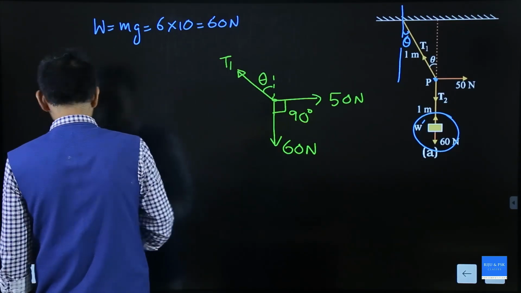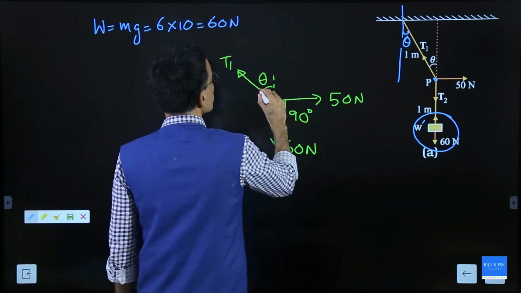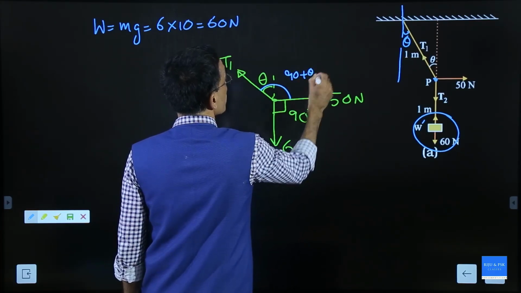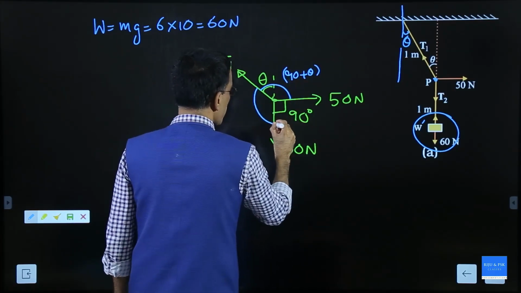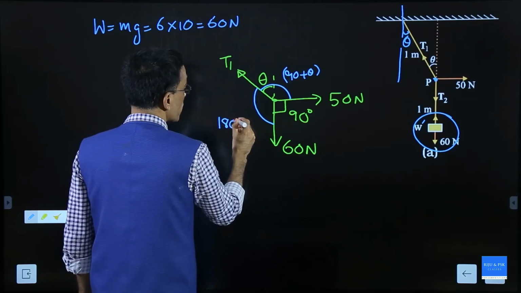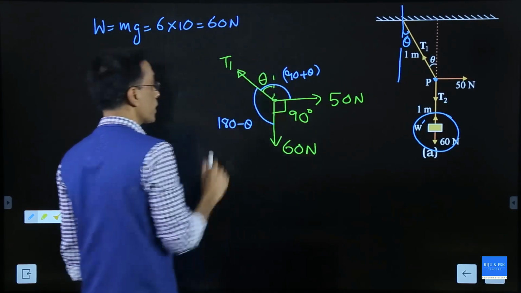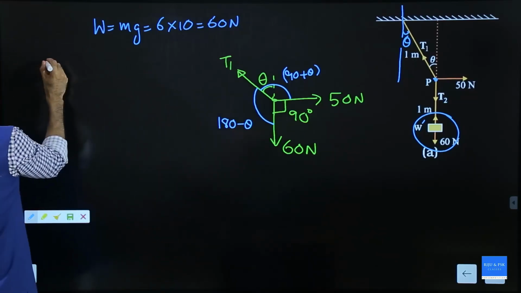Now, this whole angle is 90 plus theta, and this angle is 180 minus theta, because here the straight line makes 180 minus theta. Now, apply Lami's theorem.